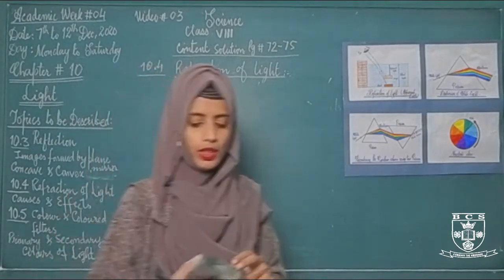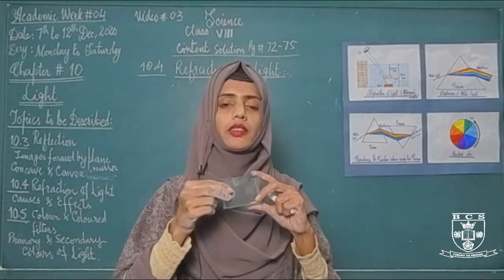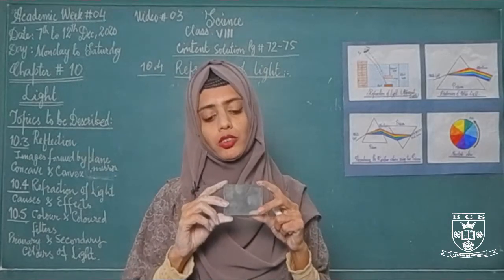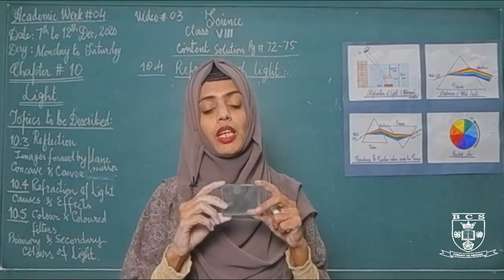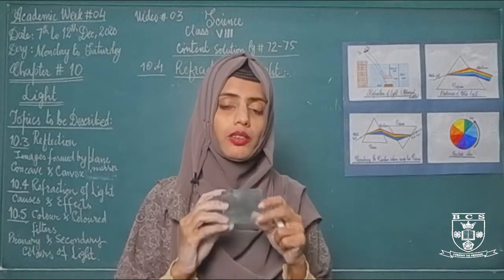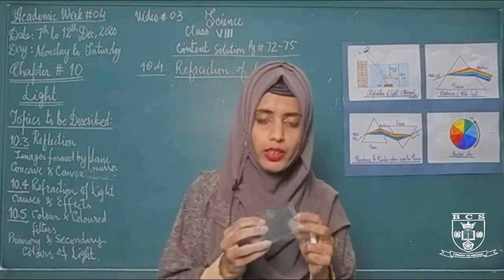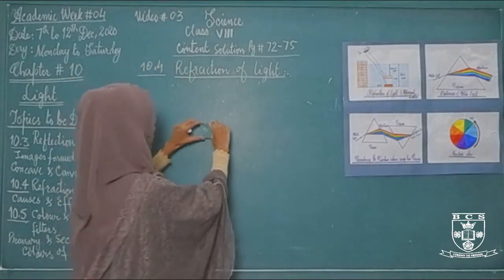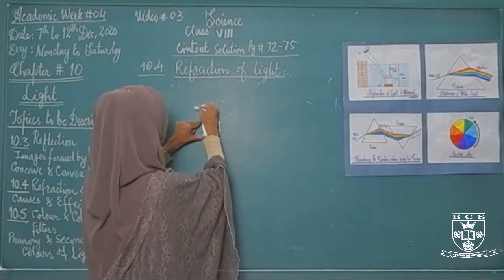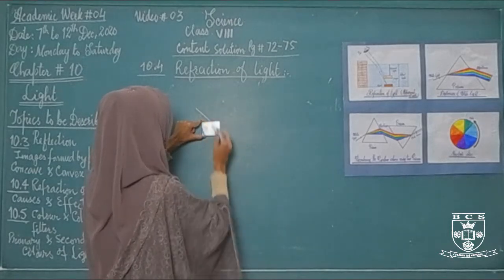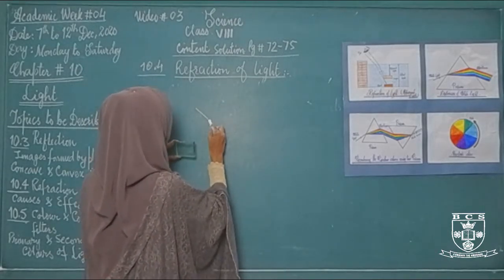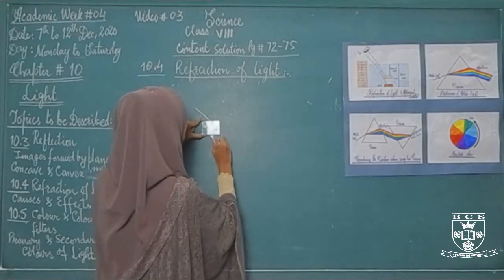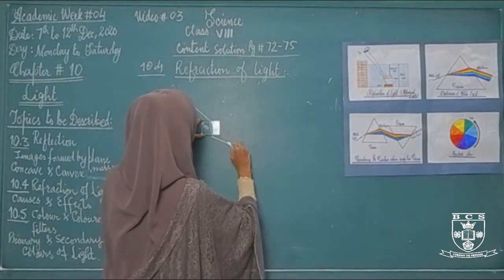Student, this is a glass slab. It is made up of transparent solid glass, a solid medium. It is cuboid in shape and three-dimensional. Whenever light strikes from air into this glass slab, it will bend. And when it passes out through the glass, it will again bend.